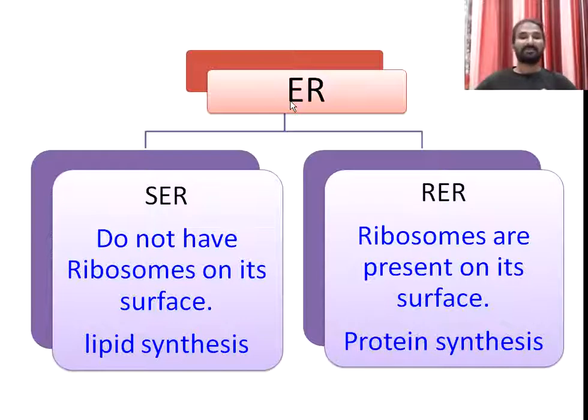So we have SER, which is involved in lipid synthesis or fat synthesis, and RER, which has ribosomes. These ribosomes are mainly involved in the process of protein synthesis. That's why the ER is mainly involved in lipid synthesis and protein synthesis. It also synthesizes glycolipids and glycoproteins, and is mainly involved in transportation.